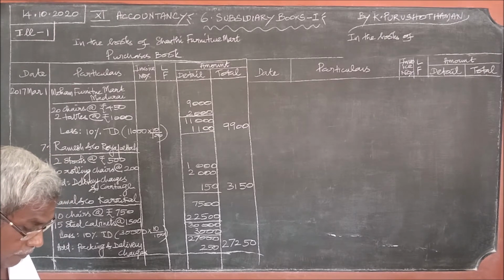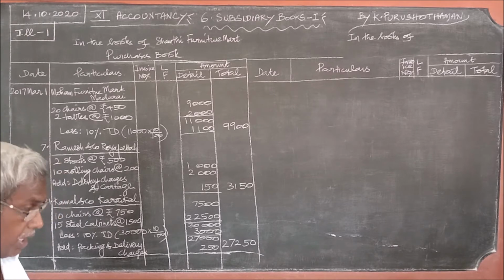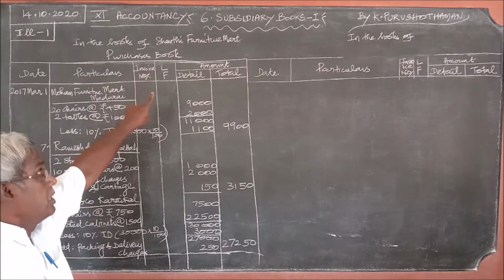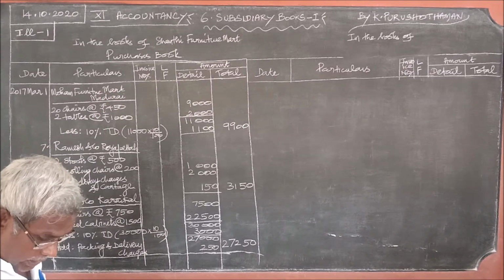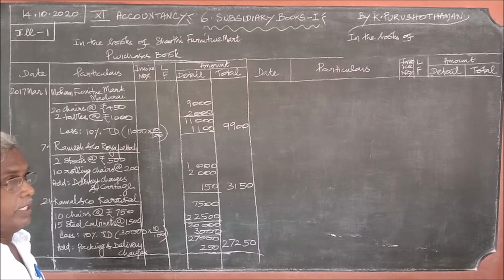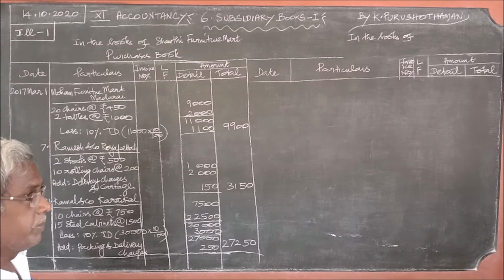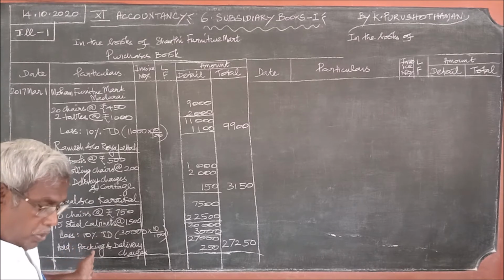The 1st, 7th, 21st, these 3 transactions are connected with the furniture because Santi Furniture Mart it is. But the last one is regarding the typewriter. Typewriter is an office equipment, not a furniture. So it should not be included here.